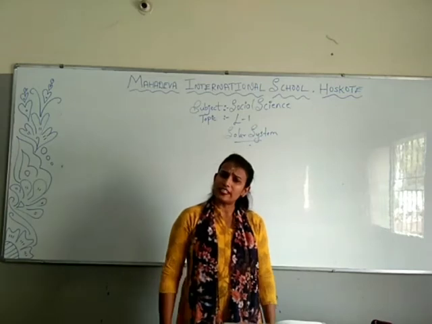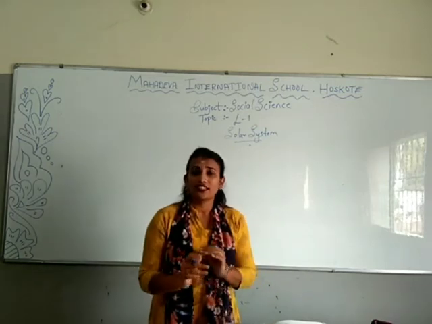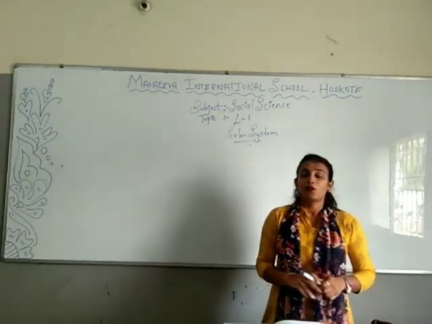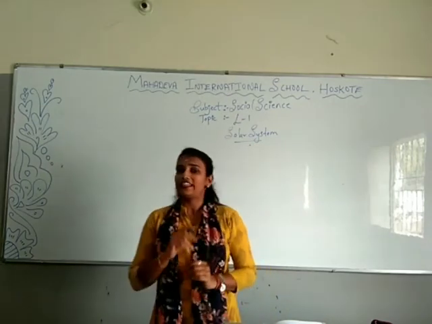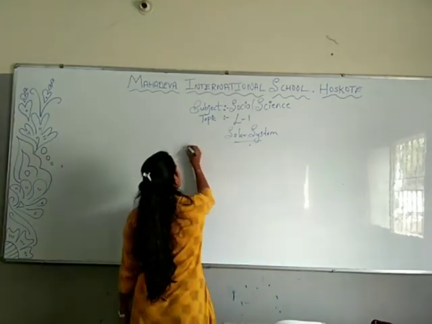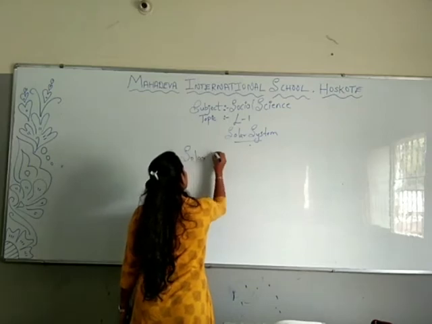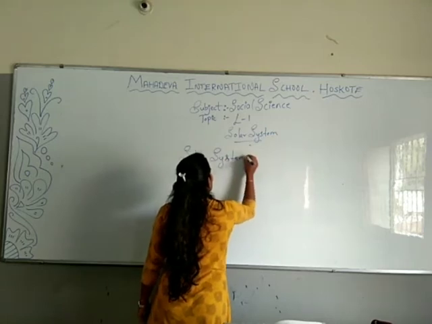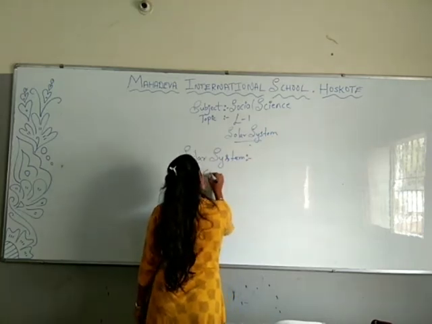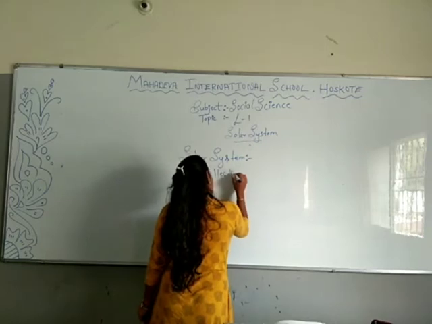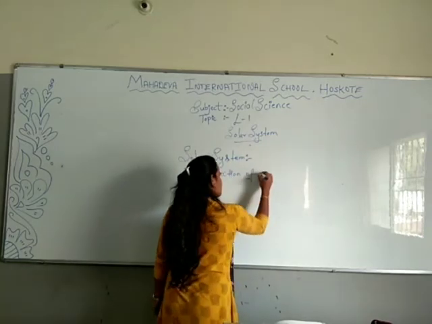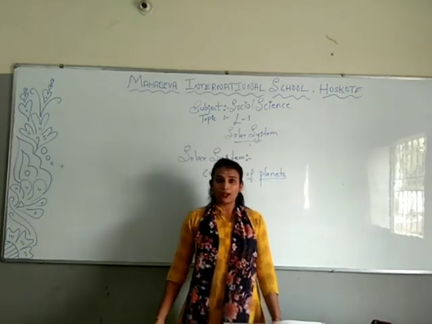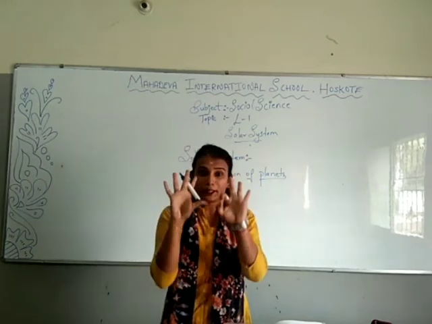What is solar system? The solar system is nothing but the collection of planets.